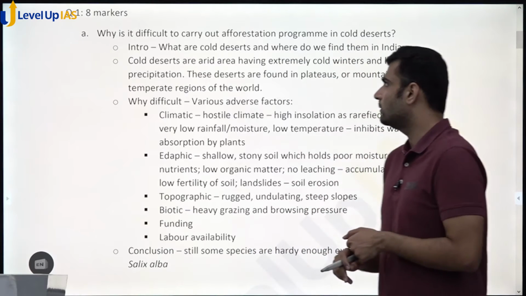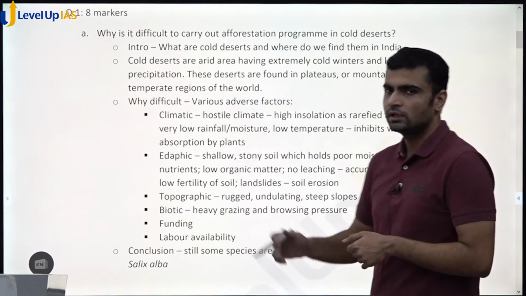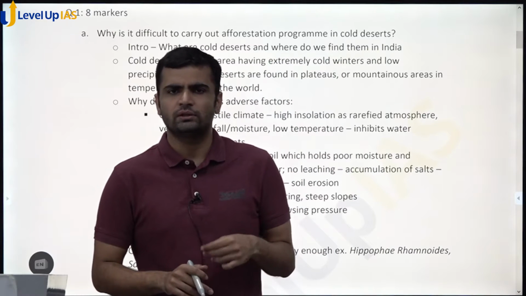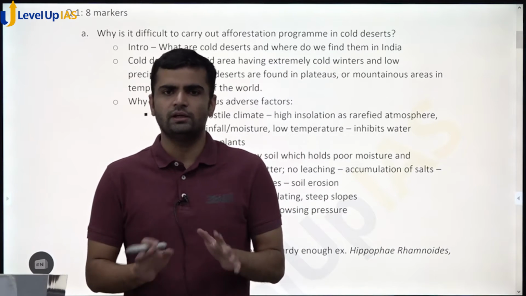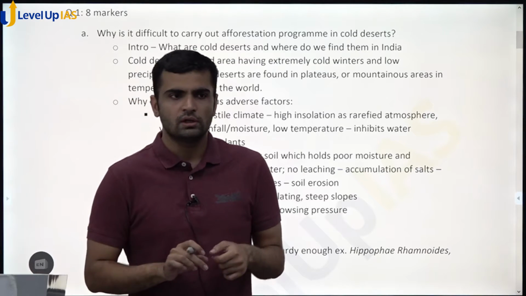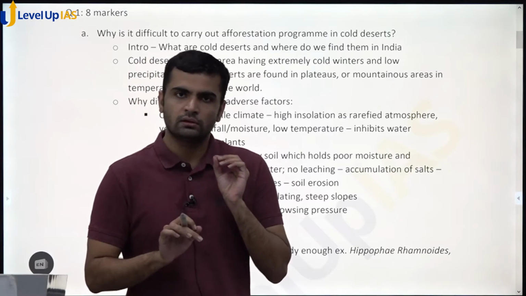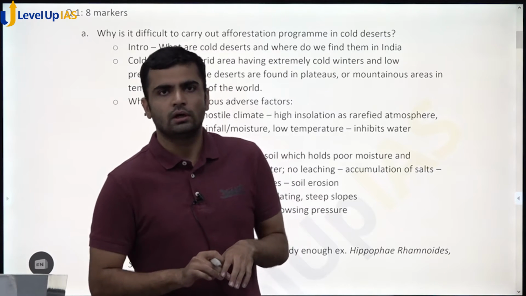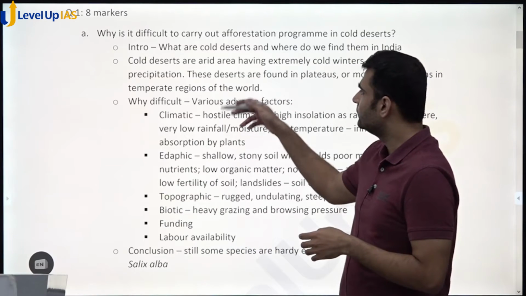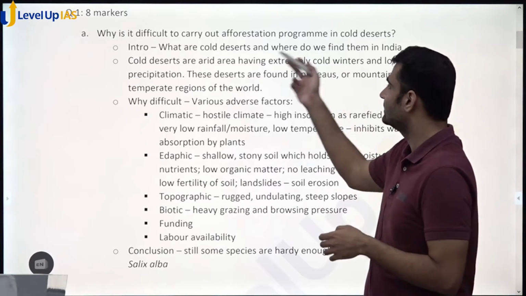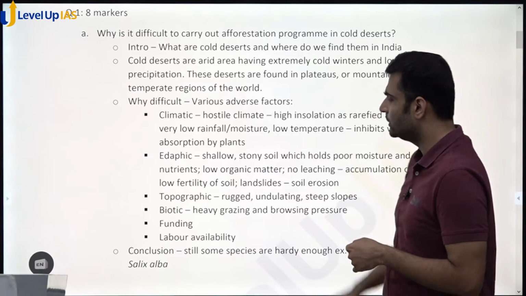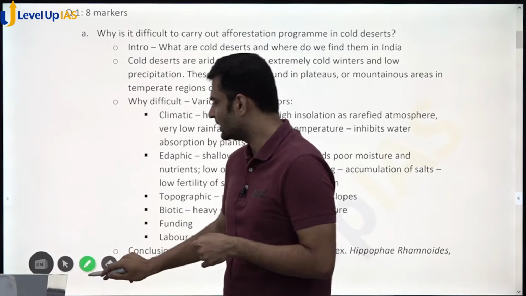Why is it difficult to carry out afforestation programs in cold deserts? See, in forestry optional, I think we can just introduce by defining something. It's a very safe and good way, because this is a technical subject. Defining things at the outset is always a good way to begin, in my opinion. So in the introduction, you can say what these cold deserts are and where they occur in India. You can draw the map here, or you can write the regions as well.